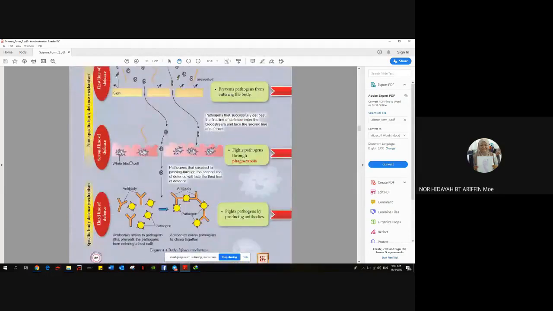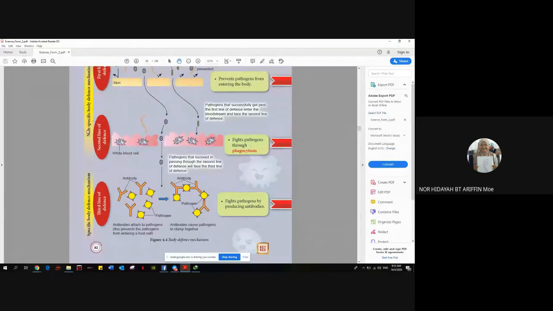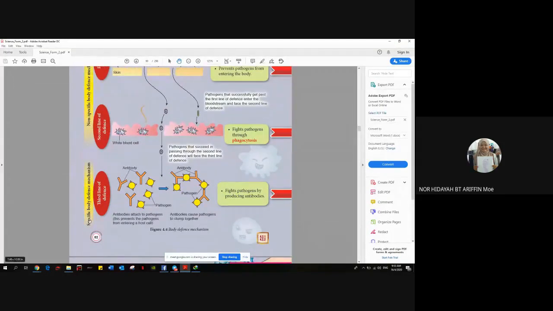Alright, so dekat sini we have two mechanisms of body defense. First one, non-specific. This one is general. Alright, so we look at the specific body defense. Specific body defense means certain kind of antibody is actually produced for certain types of virus or bacteria.